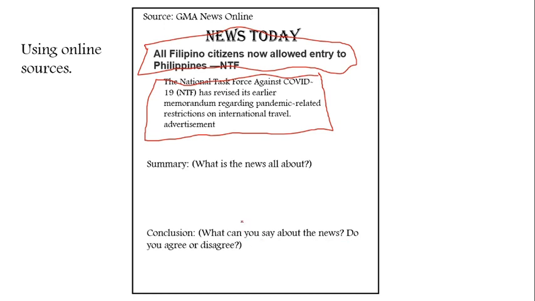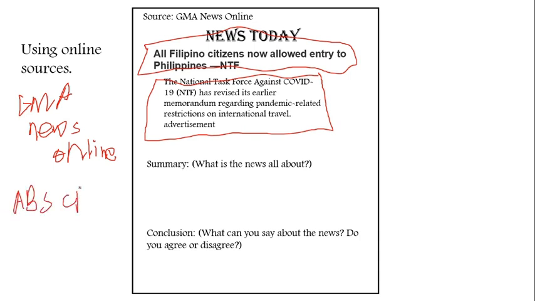Again, you need to use this if you will be using an online source. It can be from GMA News Online, just like what I did here. It can be from ABS-CBN online also. You just need to type that in Google. And it can be from TV5 news coverage also.